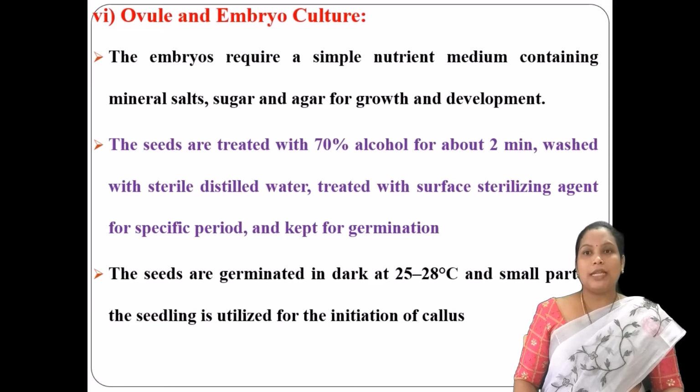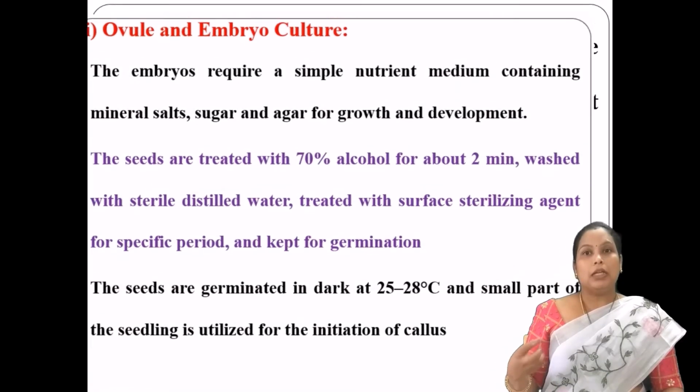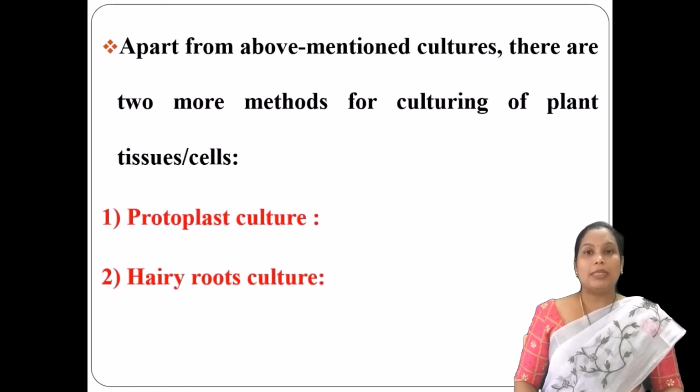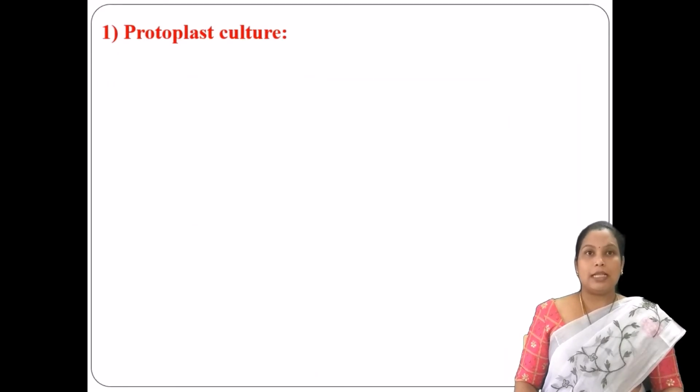So the seeds are germinated in the dark, and as a result, with the help of the culture medium, a small pot of seedlings has been utilized for the culture technique, which may regenerate into new plants. Apart from the above-mentioned cultures such as root tip culture, shoot tip culture, anther culture, ovule or embryo culture, there are another two cultures which can be used for plant tissue or cells. Those are the protoplast culture and the hairy roots culture.